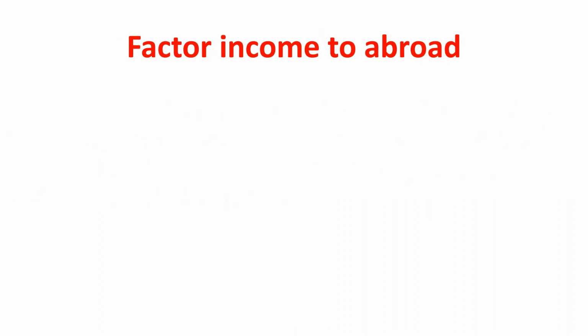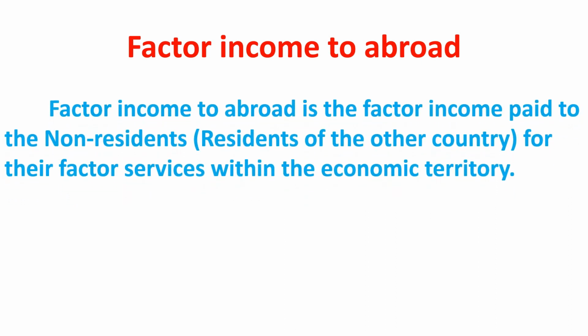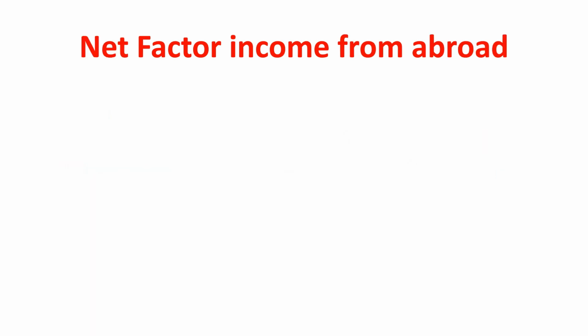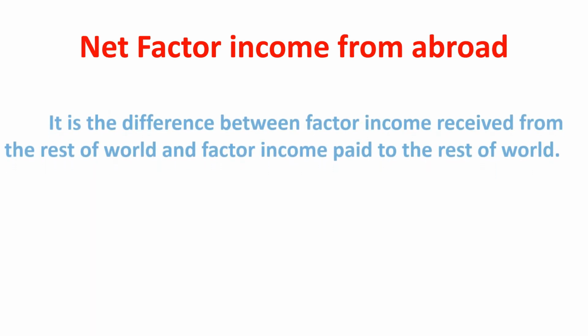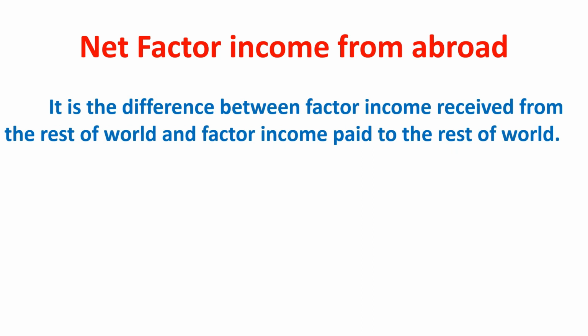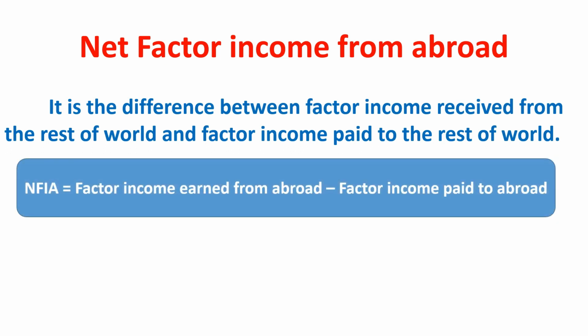Factor income to abroad is the factor income paid to the non-residents for their factor services within the economic territory. Net factor income from abroad is the difference between factor income received from the rest of the world and factor income paid to the rest of the world. NFIA is equal to factor income earned from abroad minus factor income paid to abroad.